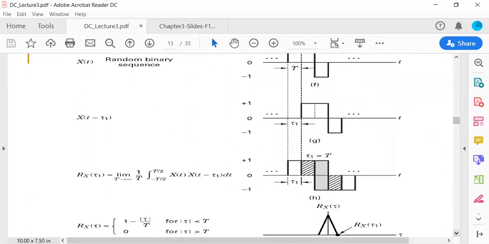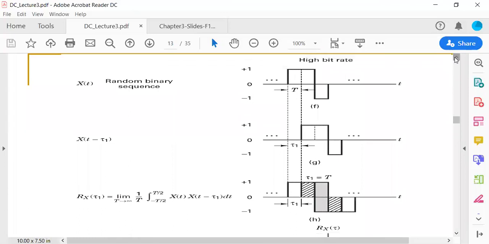Now see here, we have a random binary sequence, and that's the time we are taking here. This random binary sequence is going to have a minimum value of -1, a middle value of 0, and then a +1, and that is a high bit rate. Then if we want to find x of t minus tau 1, that will be a delay. And if you want to find Rx of tau 1, you can find it using this mathematical expression, or using this graphical representation.